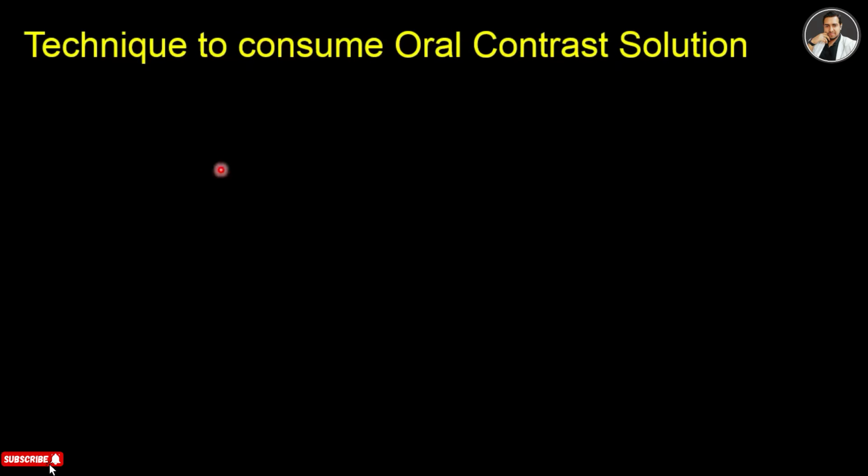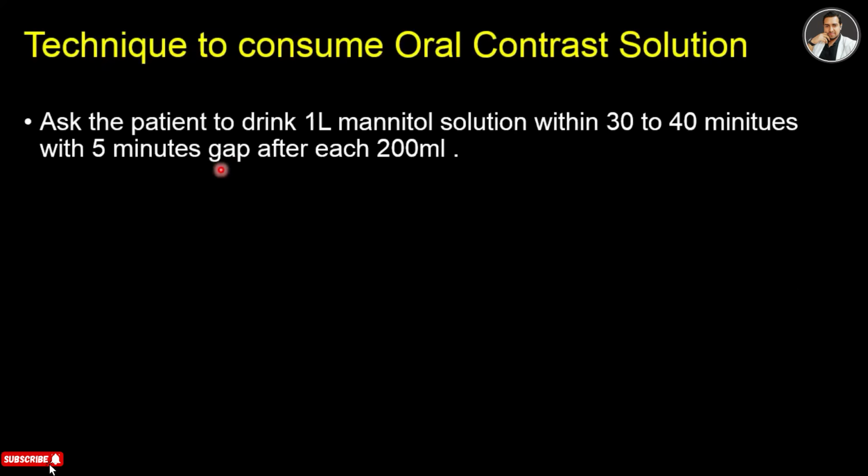The patient should not drink all the mannitol solution at a time. He will drink it slowly and gradually. The rule is to ask the patient to drink 1 liter of mannitol solution within 30 to 40 minutes, with a 5 minute gap after each 200 ml. So that means the patient will drink the mannitol gradually within 30 to 40 minutes, and the whole 1 liter will be drunk, and the patient can give a gap between each 200 or 250 ml.